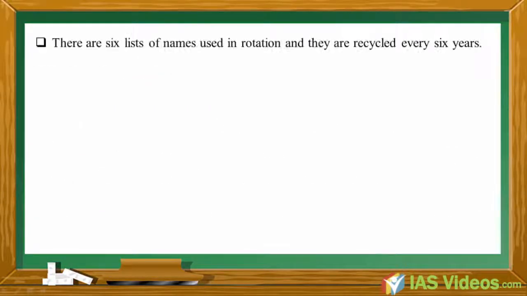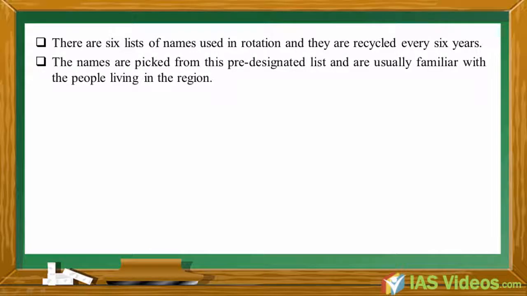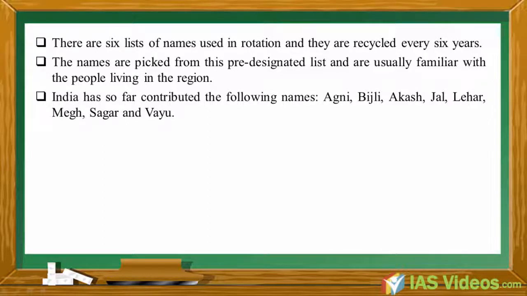There are 6 lists of names used in rotation and they are recycled every 6 years. The names are picked from this pre-designated list and are usually familiar to the people living in the region. India has so far contributed the following names: Agni, Bijli, Akash, Jal, Lehar, Megh, Sagar and Vayu.